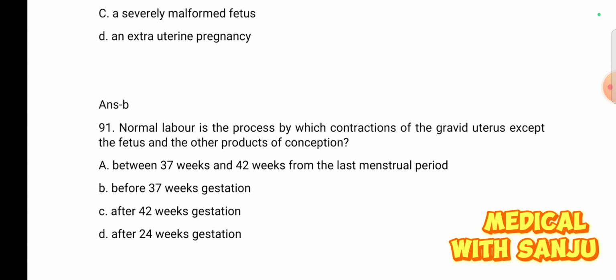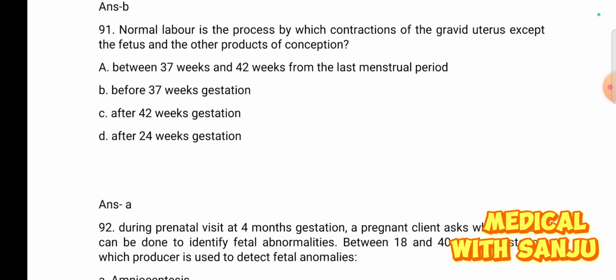Question number 91. Normal labor is the process by which contractions of the gravid uterus expel the fetus and the other products of conception. Option A, between 37 weeks and 42 weeks from the last menstrual period. Option B, before 37 weeks gestation. Option C, after 42 weeks gestation. And option D, after 24 weeks gestation. The right answer is option A.